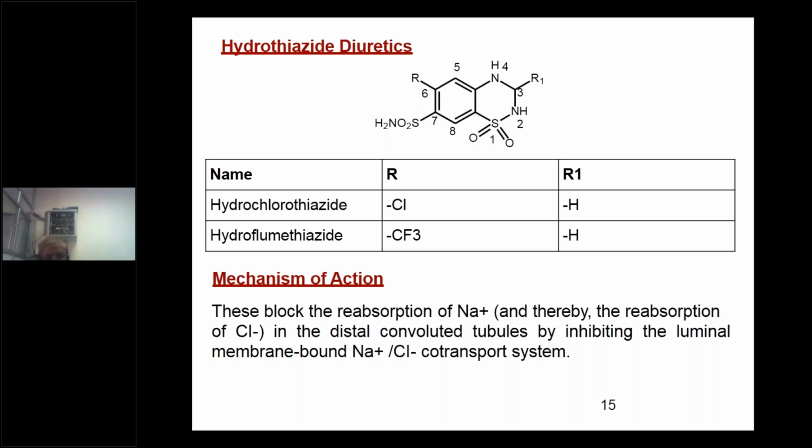See, in the nephron, there will be filtration of sodium and other ions. If it is not reabsorbed, then it is going to accumulate, and they are going to form edema. If it blocks the reabsorption, definitely there will be removal of water molecules to this side. Therefore, these compounds act by blocking the reabsorption of sodium in the distal convoluted tubules by inhibiting the luminal membrane bound sodium chloride cotransport system.